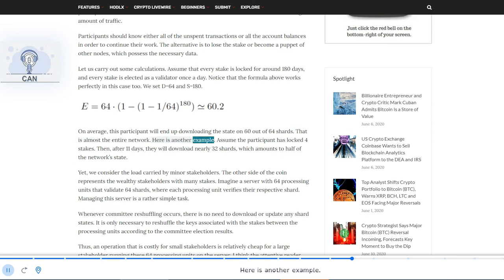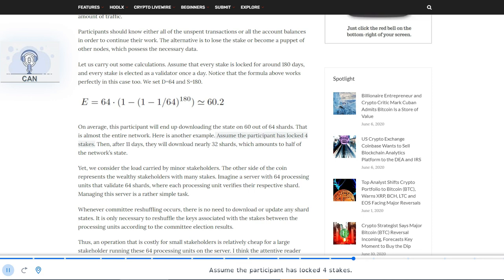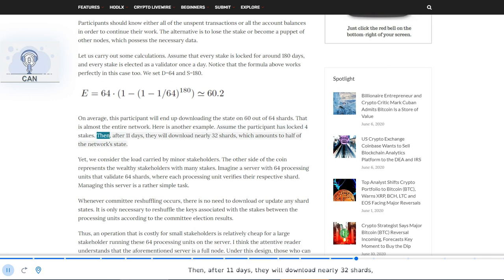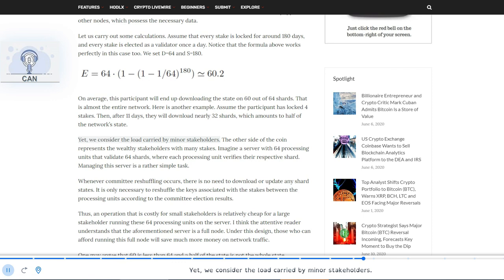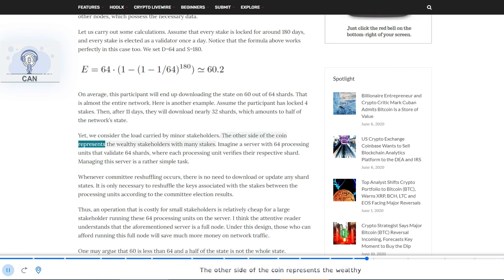Here is another example. Assume the participant has locked 4 stakes. Then, after 11 days, they will download nearly 32 shards, which amounts to half of the network's state. Yet, we consider the load carried by minor stakeholders. The other side of the coin represents the wealthy stakeholders with many stakes.